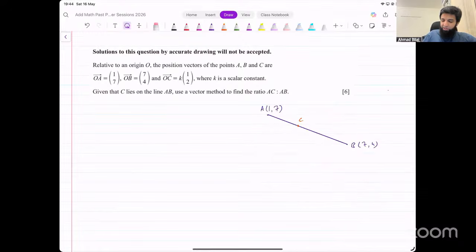Now, we need to find the ratio AC to AB. Ratio AC to AB. How do we think about this?